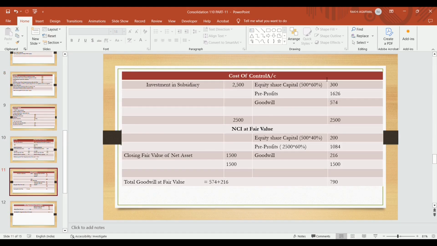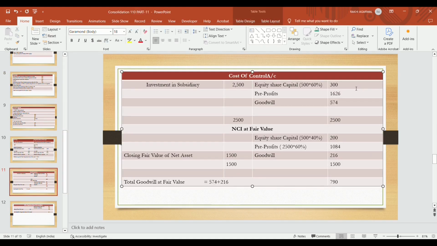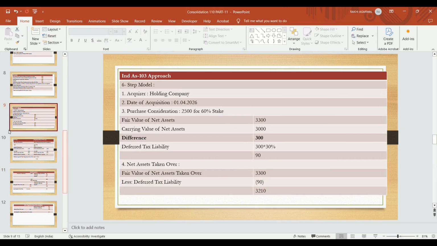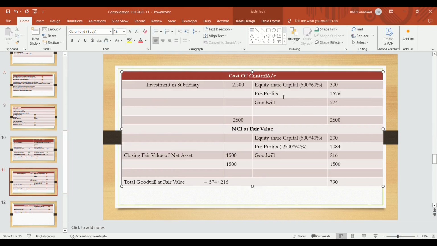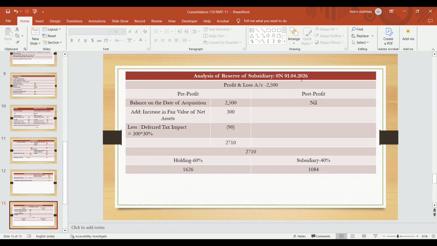In order to acquire a 60% stake, the equity share capital given in the question is 500 lakh. 60% of 500 becomes 300. Pre-profits are given at the time of acquisition. The profit of the subsidiary becomes 2500. We will determine these pre-profits by adjusting the deferred tax liability. So how will we determine these pre-profits? Analyzing the pre-profits on the date of acquisition, these 2500 are totally related to pre-profit. Post-profit is nil. That is the balance on the date of acquisition of the subsidiary, that is 2500.